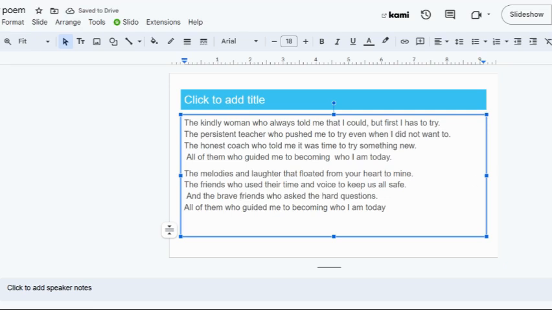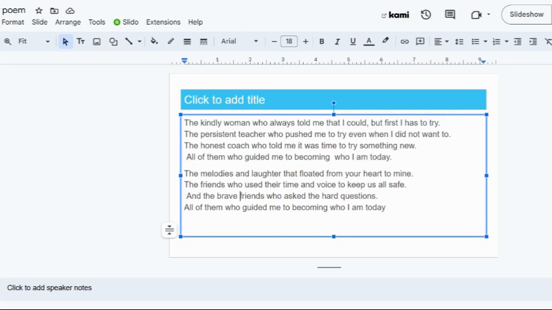So to help me with my revisions, I'm going to reread it and see if I need to continue to add, remove, move, or substitute. So the melodies and laughter that floated from your heart to mine, the friends who used their time and voice to keep us all safe, and the brave friends who asked the hard questions, all of them who guided me to becoming who I am today. All right, I think it's better. As I continue on, I might still change some things. That second line is still not quite right, so I might go back and change it.